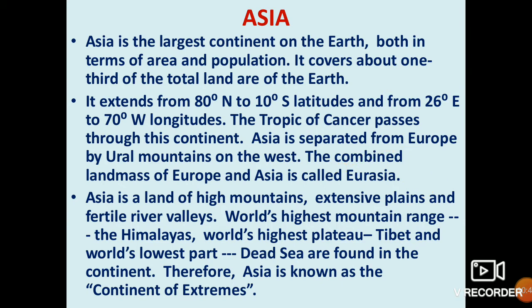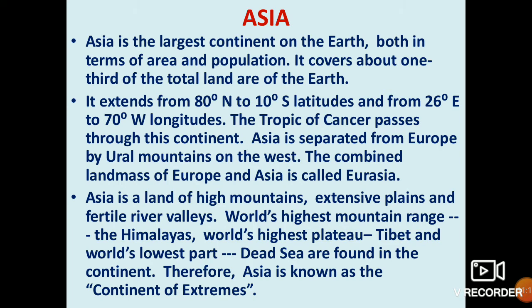You know, Asia is a land of high mountains, plain areas, and fertile river valleys. Means Asia is a continent where you find high mountains, plains, fertile areas, and many rivers, because the place nearby a river is fertile. The world's highest mountain range, the Himalayas.